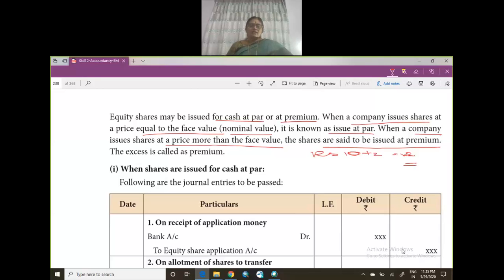So when shares are issued for cash at par, what are the journal entries to be passed? In the next class, we are going to discuss all the journal entries that you will be passing when you issue shares at par, at premium, and at discount. Okay. Thank you, children. We'll see you in the next class.